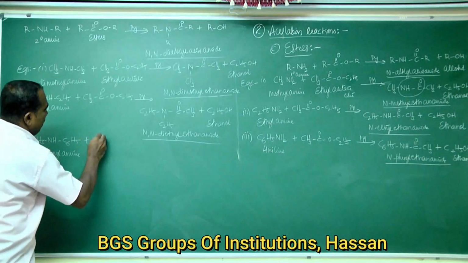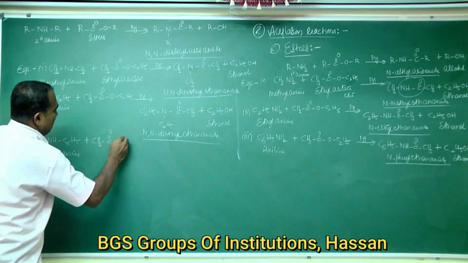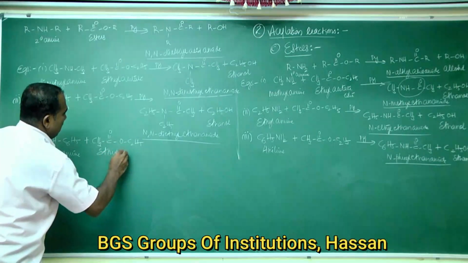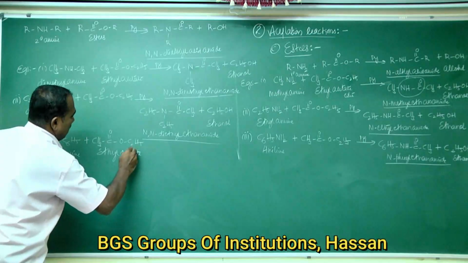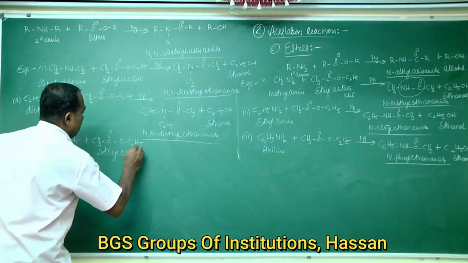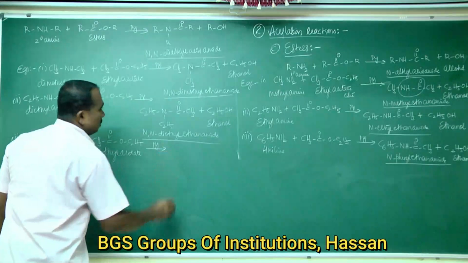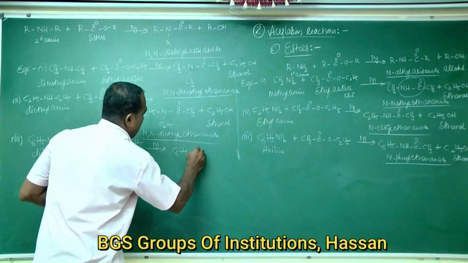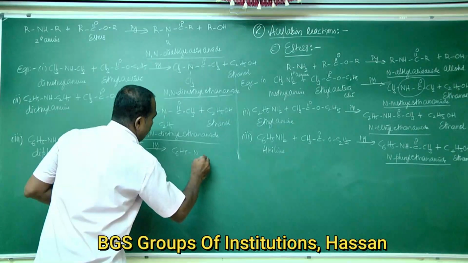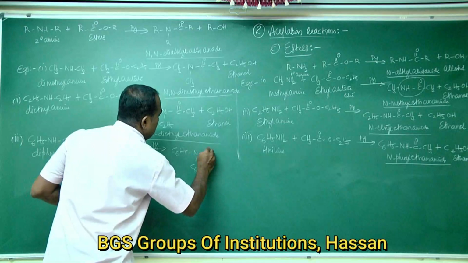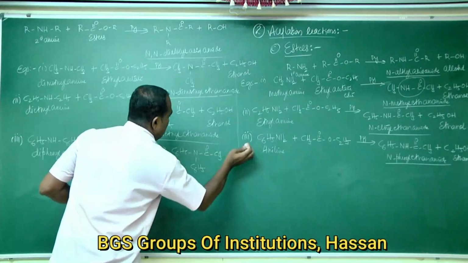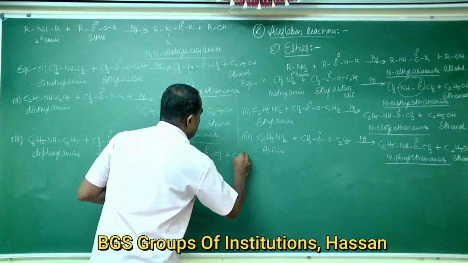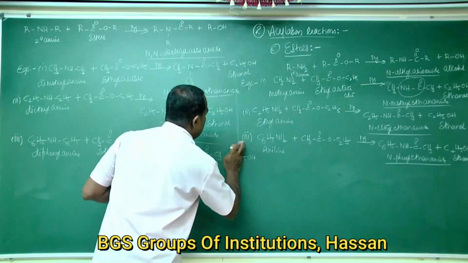Diphenylamine reacts with ethyl acetate in presence of strong bases like pyridine to form C6H5-N-C6H5 connected to COCH3 plus C2H5OH.